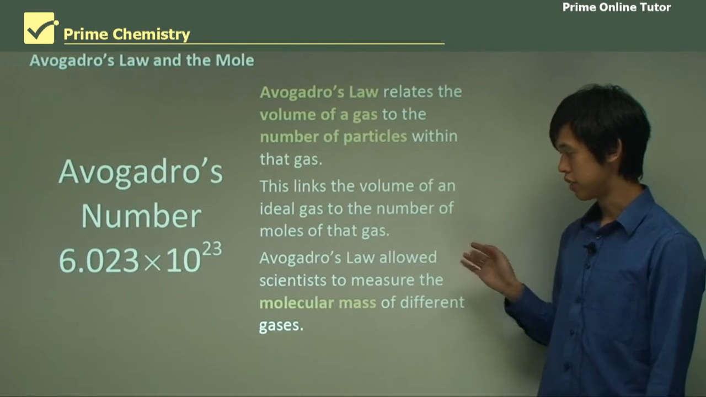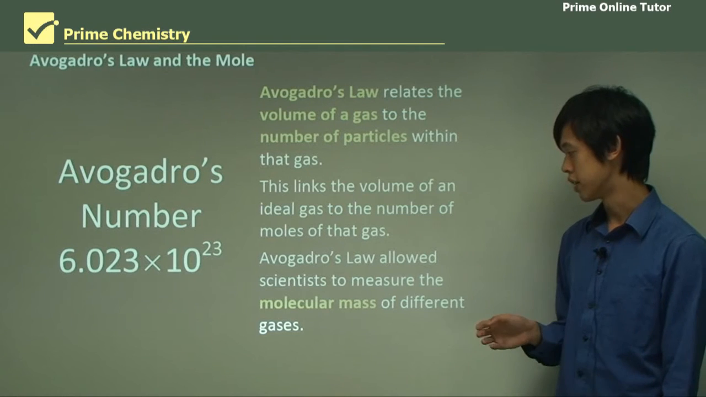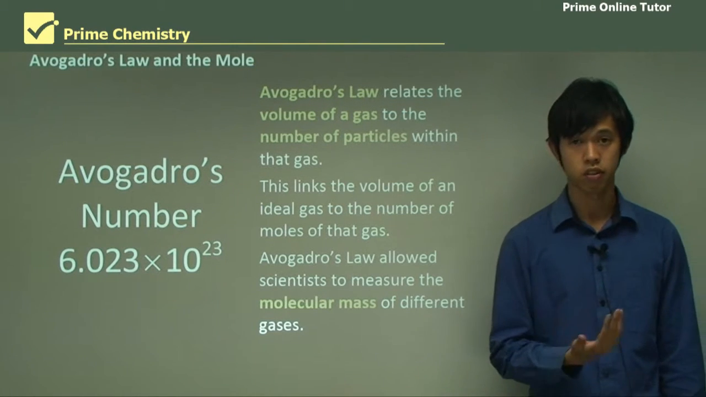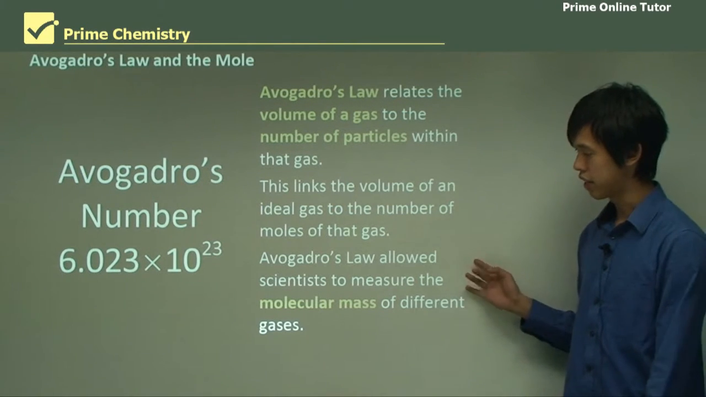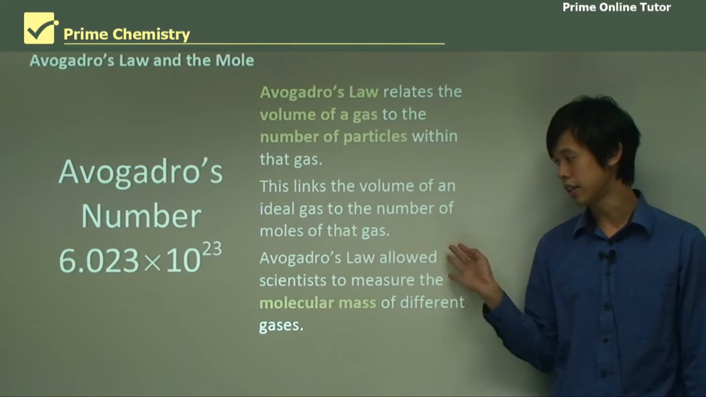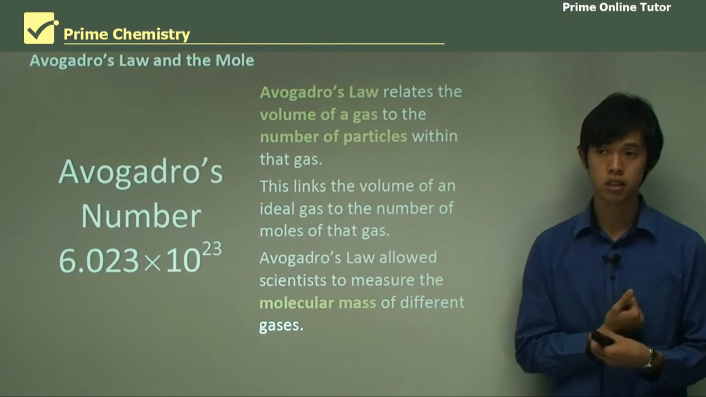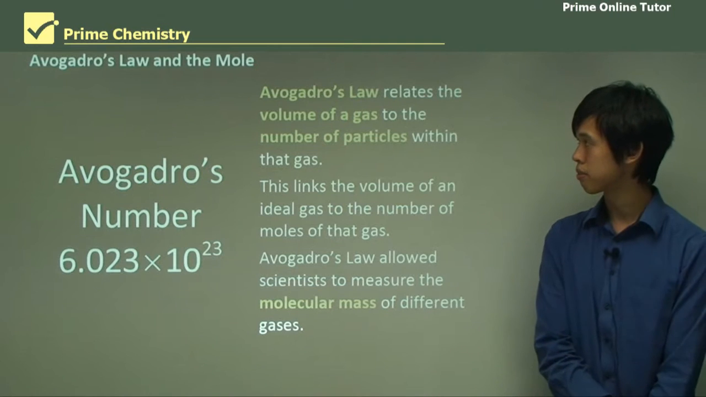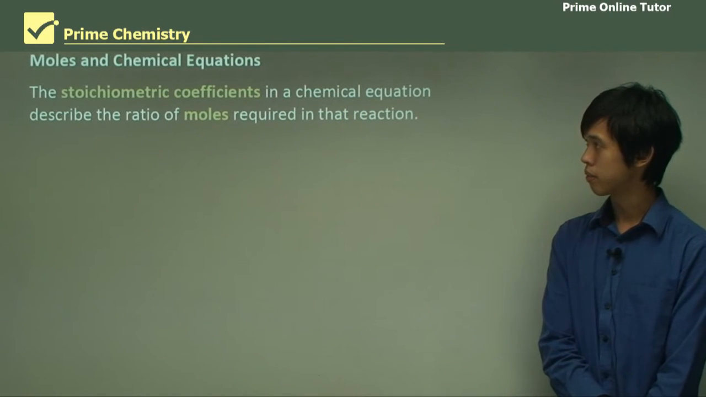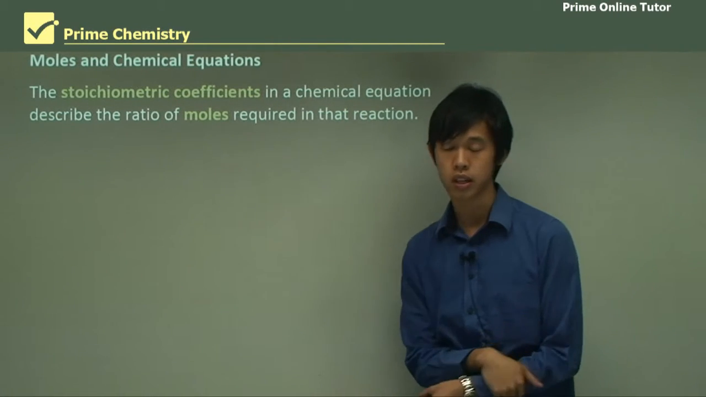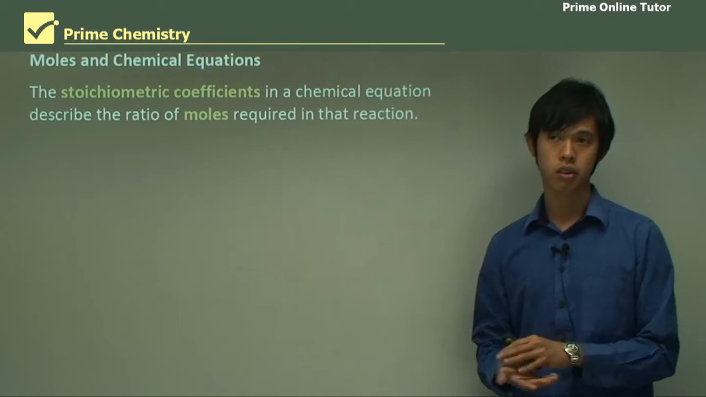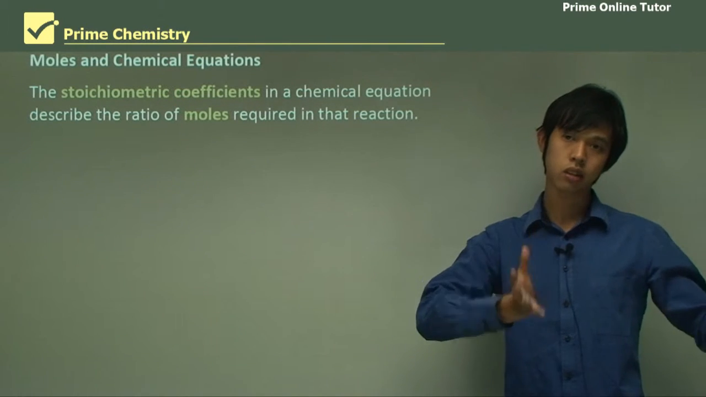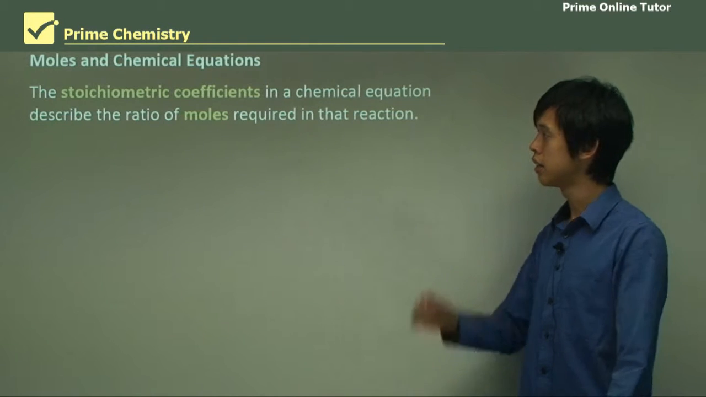And Avogadro's law allowed scientists to essentially measure the molecular mass of several different gases. So Avogadro's law helped us to figure out what the molecular mass of a particular substance is. Okay. So then moving on to moles and chemical equations. So this is sort of where we're going. We looked at the history of moles. Now we're going to look at more practical aspects of it.